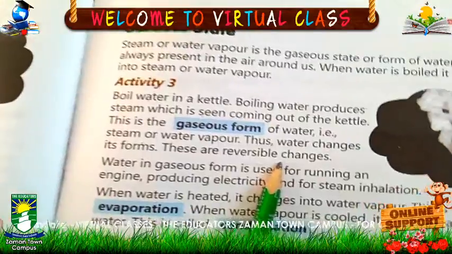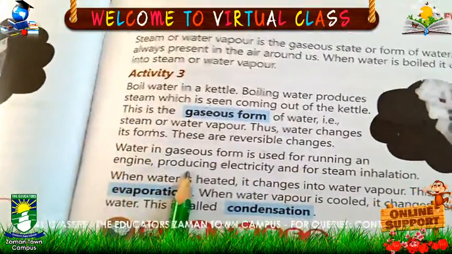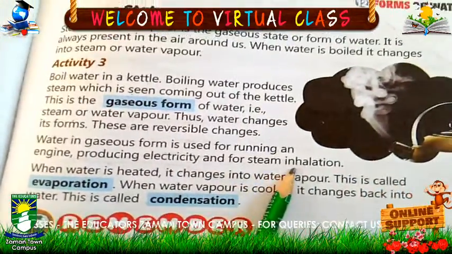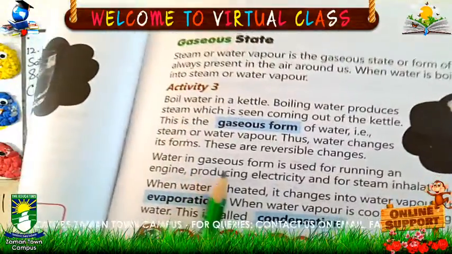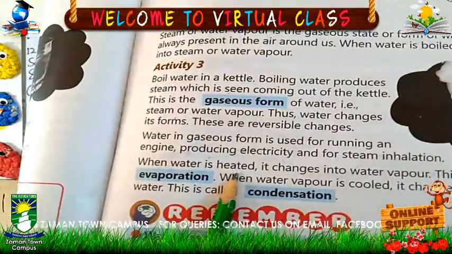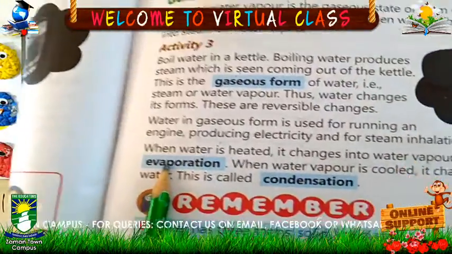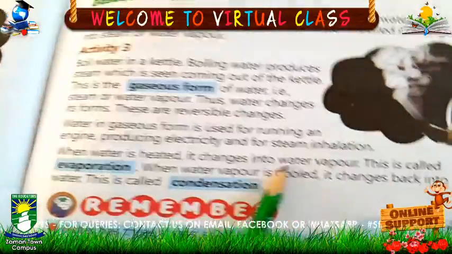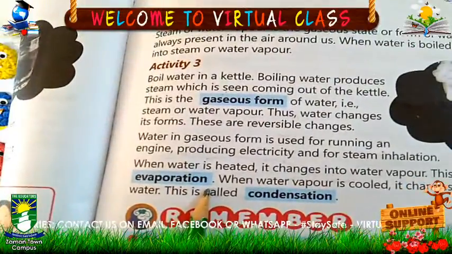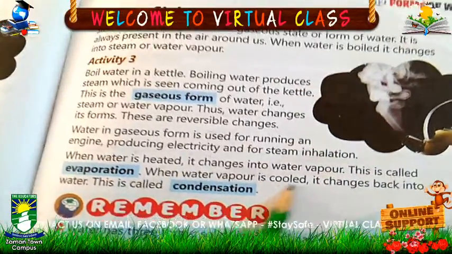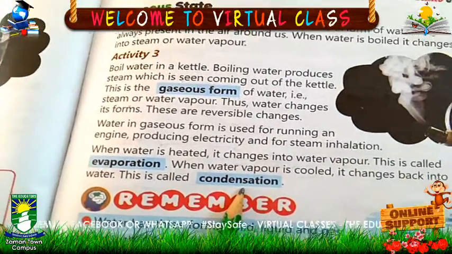Thus, water changes its forms. These are reversible changes. Water in gaseous form is used for running an engine, producing electricity, and for steam inhalation. These are the things for which we can use water in its gaseous form. When water is heated, it changes into water vapor. Here is one more process in which water converts into water vapors when it is heated. This process is called evaporation. When water vapor is cooled, it changes back into water. This process is called condensation, right?